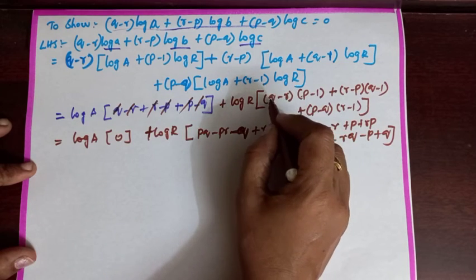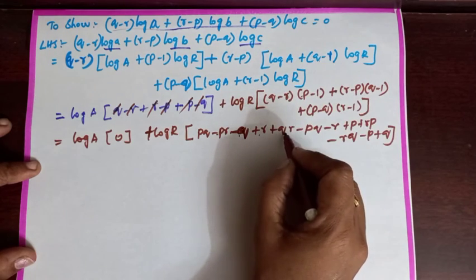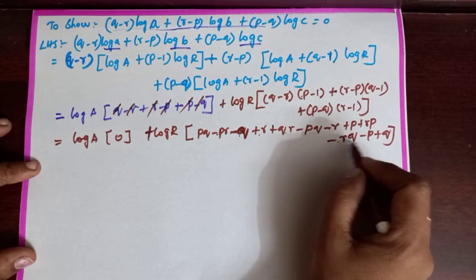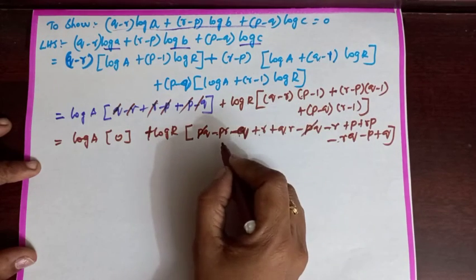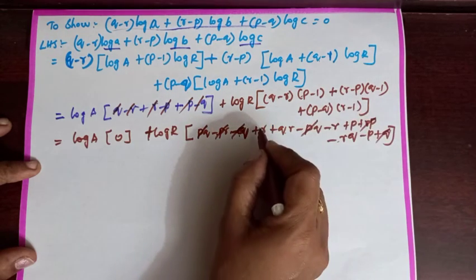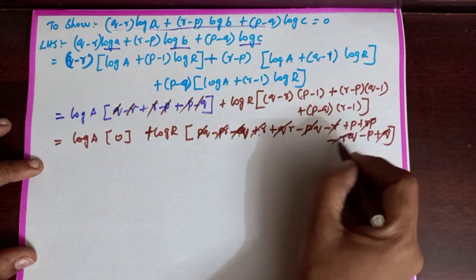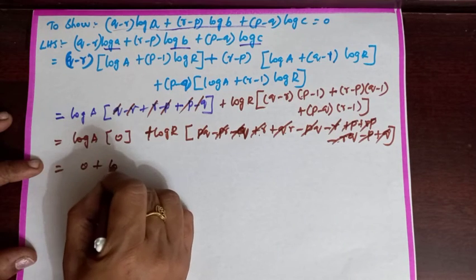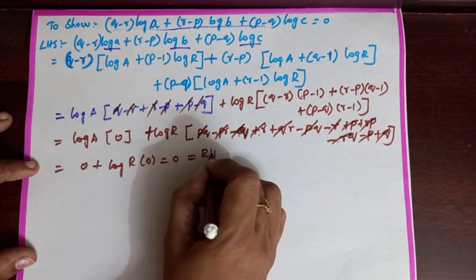When we are multiplying, we will get PQ minus PR minus Q plus R. Here QR minus PQ minus R plus P. Here RP minus RQ minus P plus R. PQ and PQ will be cancelled. Minus PR plus RP, minus Q plus Q, plus R minus R, RQ minus RQ, plus P minus P, which is equal to 0. Plus log R into 0, which is equal to 0. That is RHS.